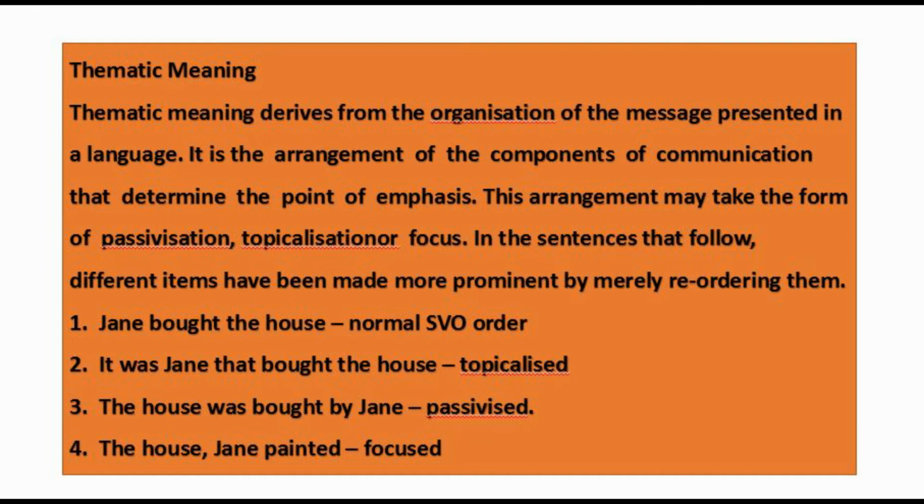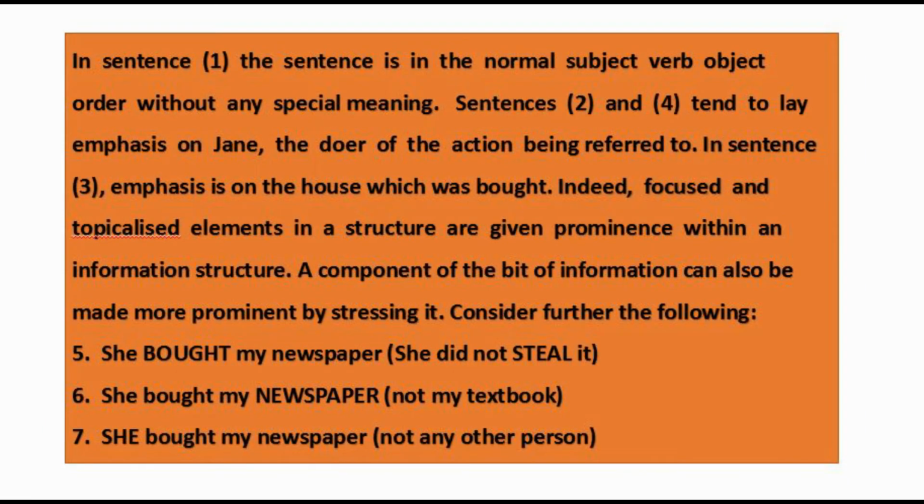Look at passivization now. The house was bought by Jane. Now the focus is the house, not Jane. Now look at focus: the house Jane painted. So we know that thematic meaning becomes visible by the arrangement of the components of communication in a sentence. In sentence 1, there is normal subject verb object order without any special meaning. But in 2 and 4, there is an emphasis on Jane, and in 3, there is an emphasis on the house.